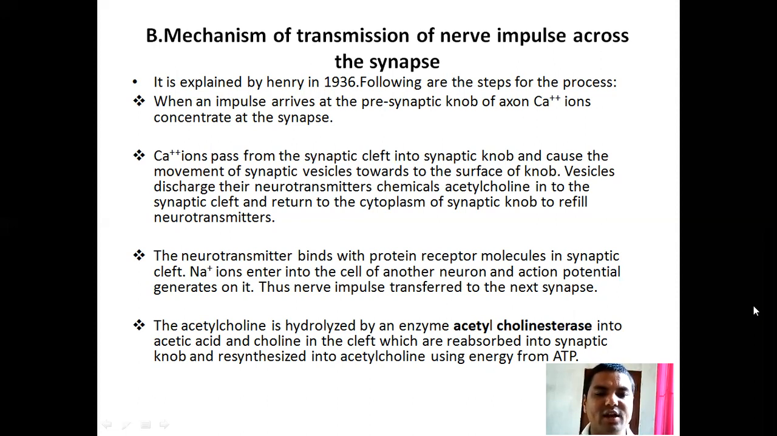The acetylcholine is hydrolyzed by the enzyme acetylcholinesterase into acetic acid and choline in the cleft, which are reabsorbed into the synaptic nerve and resynthesized into acetylcholine using energy from ATP.